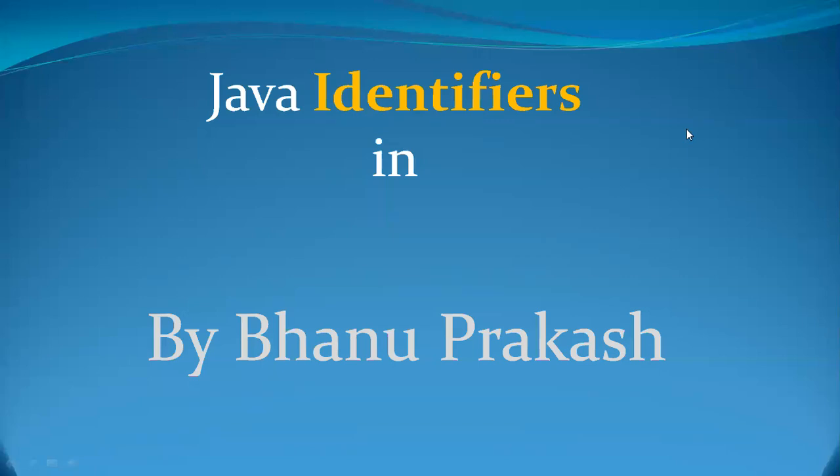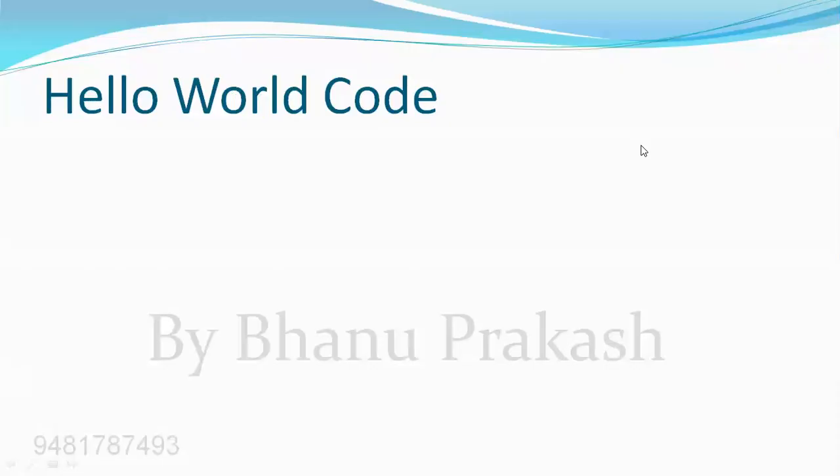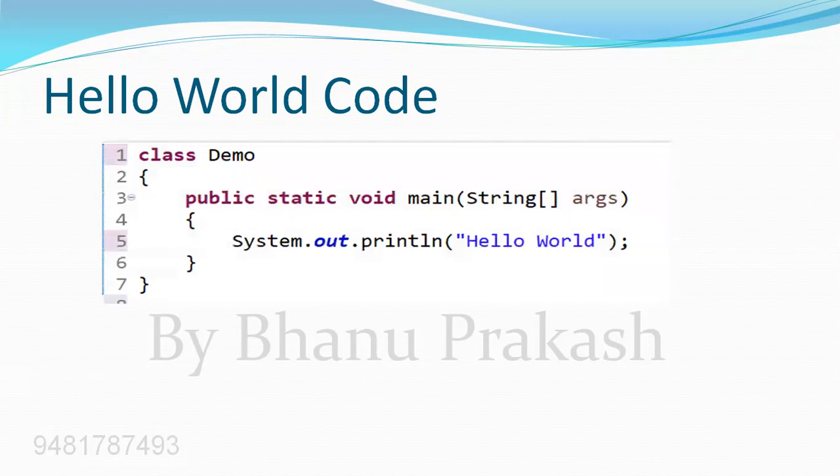Today we'll discuss Java identifiers. In our previous video, we discussed keywords. In this example, if you observe the code, the words class, public, static, void, etc. These are all keywords. These are all reserved words. In Java, we have 51 keywords. To know more details about the keywords, you can watch my previous video.